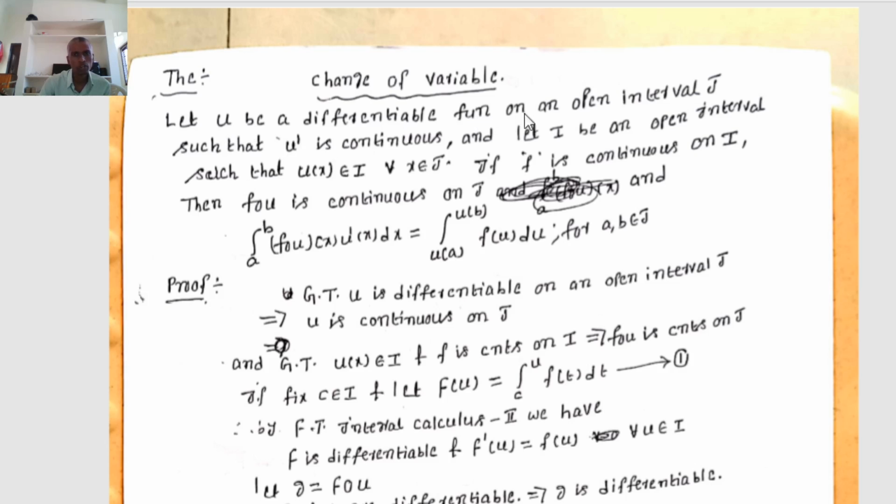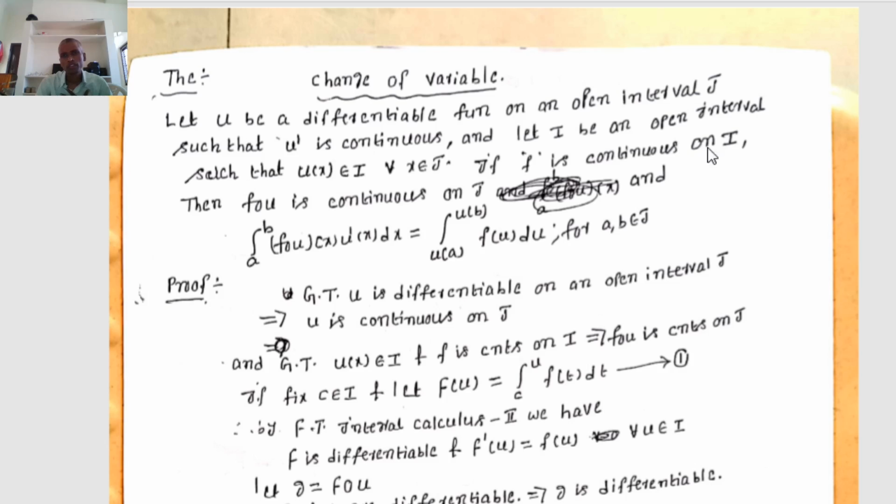Let u be a differentiable function on an open interval J such that u dash is continuous, and let I be an open interval such that u of x belongs to I for all x belonging to J. If f is continuous on I, then f circle u is continuous on J, and the integral from a to b of f circle u of x times u dash of x dx equals the integral from u of a to u of b of f of u du, for a, b belonging to J.